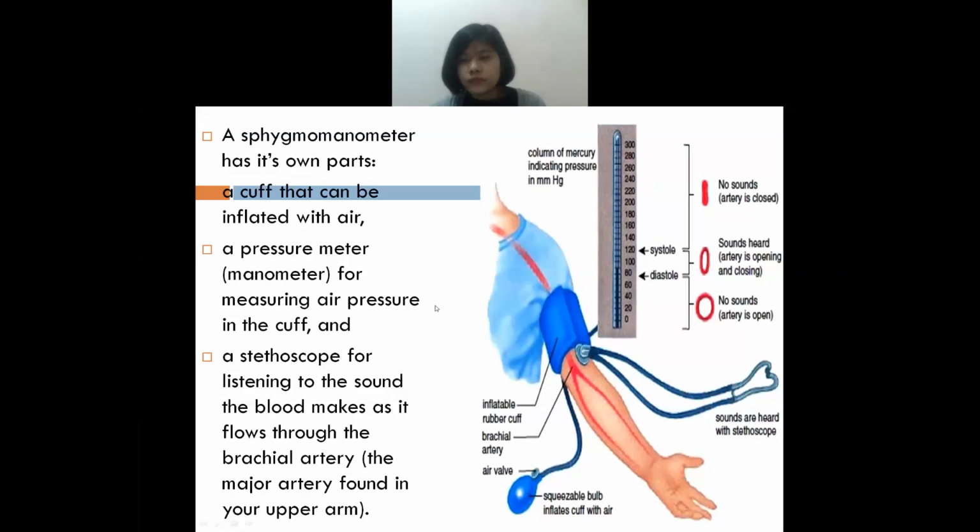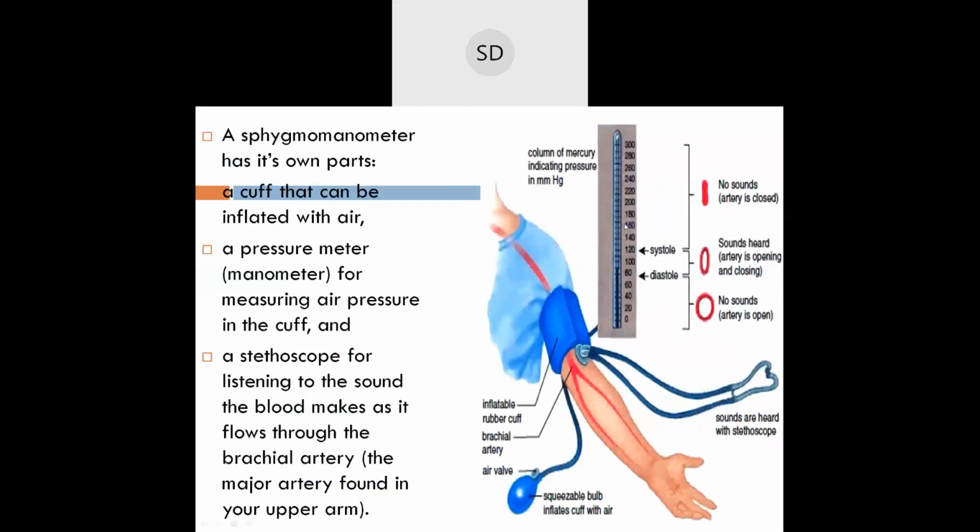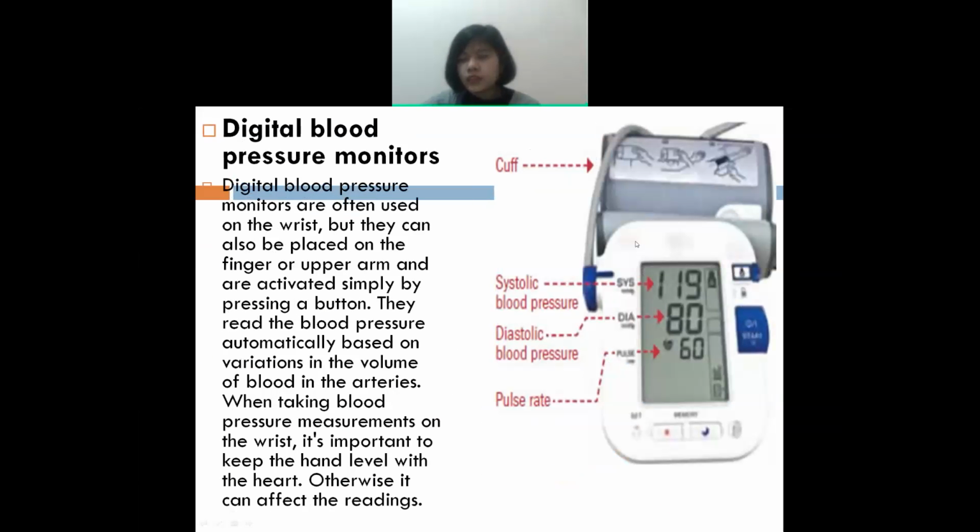And remember, you can measure BP only twice in one hand, because if you keep on measuring, what will happen? You won't get the exact reading. So that's why only one at a time. Here you can measure only twice in one hand. And if you didn't get the correct or appropriate reading, you can check in the other hand.